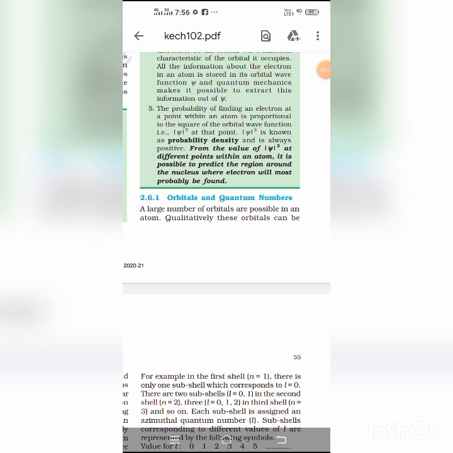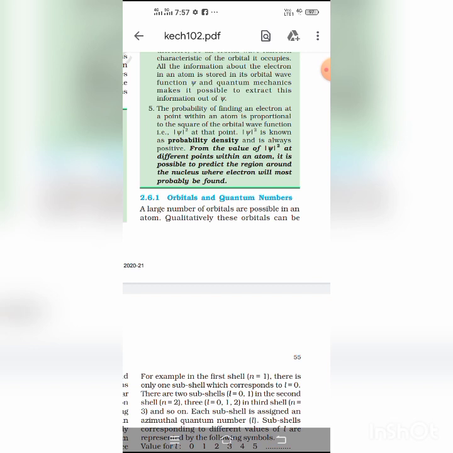Okay, orbits and orbitals. Orbit is a circular path proposed by Bohr around the nucleus in which an electron revolves, and it has a maximum of 2n square electrons, where n is the orbit number. So in each shell or orbit, the maximum electron holding capacity depends on the formula 2n square. When n equals 1, the maximum electron holding capacity in the first shell is 2 into 1 square, that means 2. So 2 electrons can be present in the first orbit.